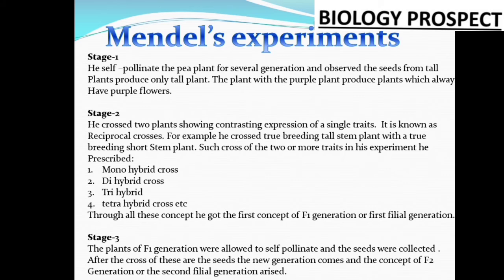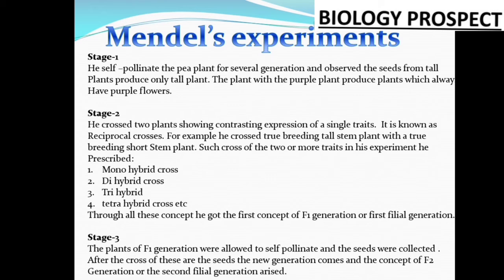Whenever he crossed a single pair of characters, that is the monohybrid cross, he got the first generation, the F1 generation. And then, when four different characteristics were crossed together, he got the dihybrid concept, or the dihybrid cross.